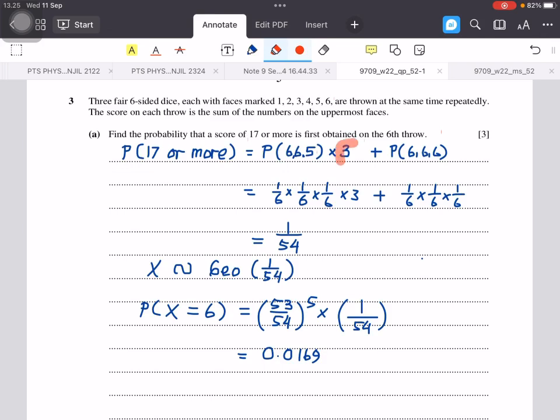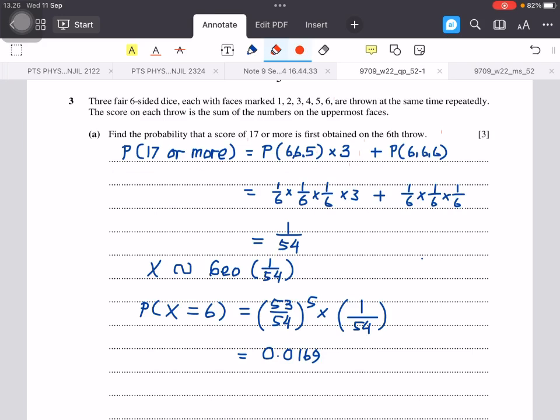That's why I multiply probability 665 by 3, since each probability has the same value. And then for more than 17, we have only one possibility. More than 17 can only be 18. So the maximum is 18.